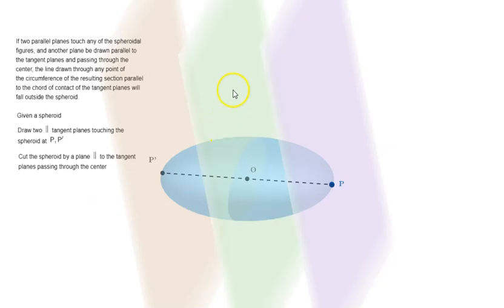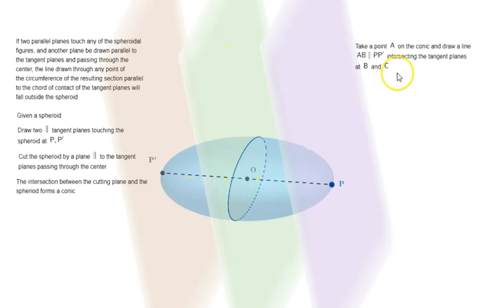So now this plane is the cutting plane which is cutting the spheroid passing through the center. Now the intersection between the cutting plane and the spheroid forms a conic. It could be a circle or it could be an ellipse. So this is the intersection between the cutting plane and the spheroid.